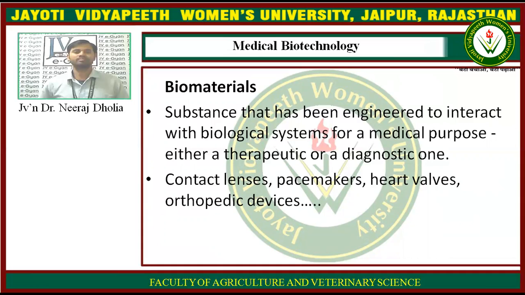So what are examples of biomaterials? Like the contact lens, because you can use the contact lens in biological systems. The pacemaker, you can use it in the biological system. The heart valves, orthopedic devices, these all are biomaterials. Biomaterials are a very interesting thing, because any material does not have the capacity to be used as a biomaterial. It should have some specific characteristics that can qualify it as a biomaterial.